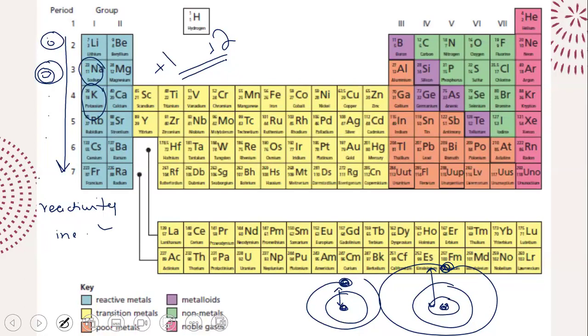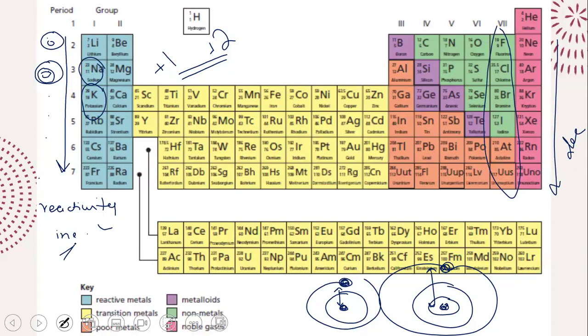So reactivity increases. But for group 7, for halogens, it's the opposite. Reactivity decreases. If you go down the group, it's not going to increase, it's going to decrease. So always keep this at your fingertips. For group 7, reactivity decreases. Reactivity becomes less. But why?